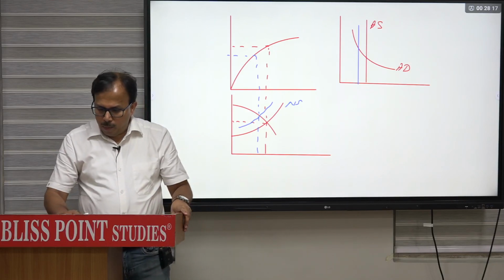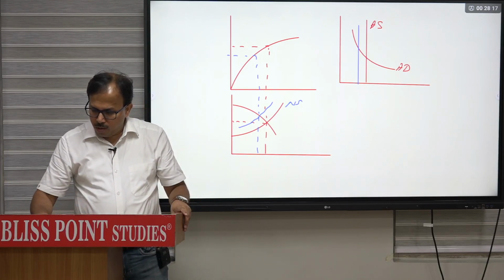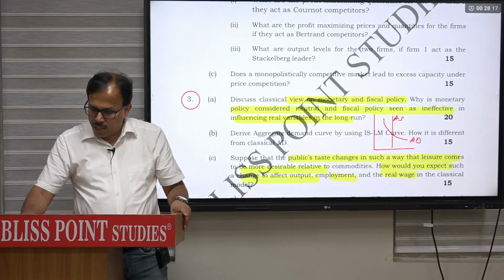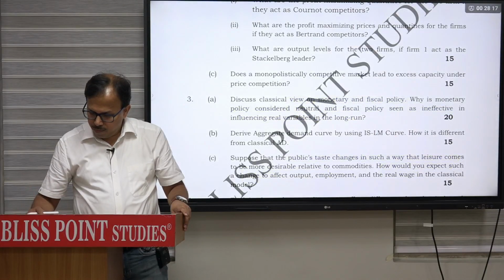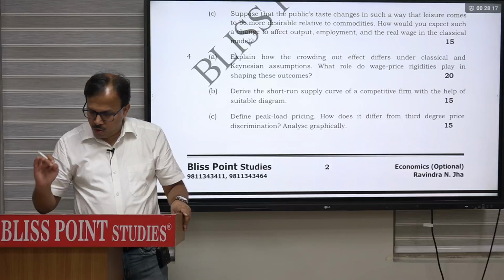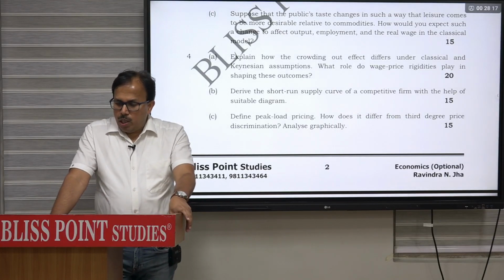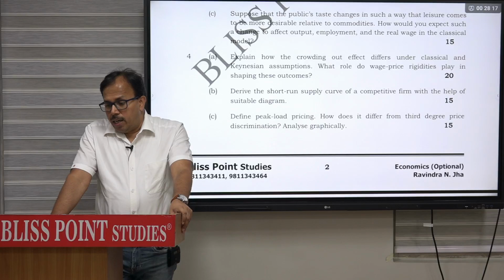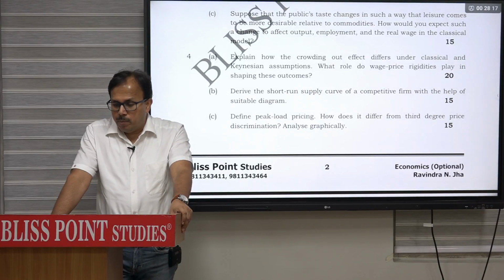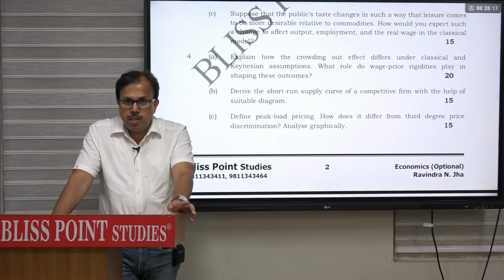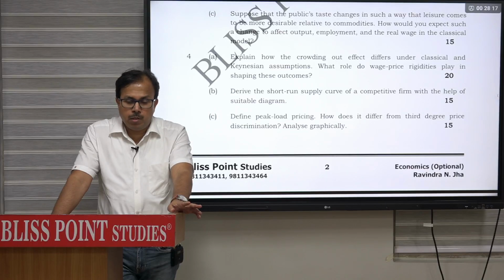Now come to the fourth question, which is last first section A. Clear this, just focus on these three now. ये कह रहा है, explain how crowding out effect differs under classical and Keynesian assumption. What role do wage price rigidity play in shaping these outcomes? Read the question again. Explain how crowding out effect differs under classical and Keynesian assumption.